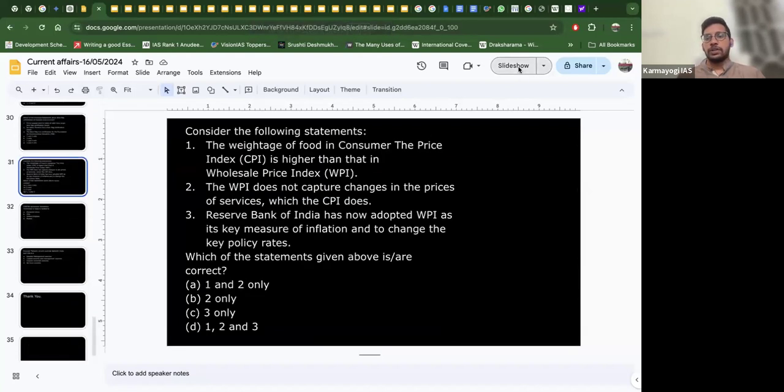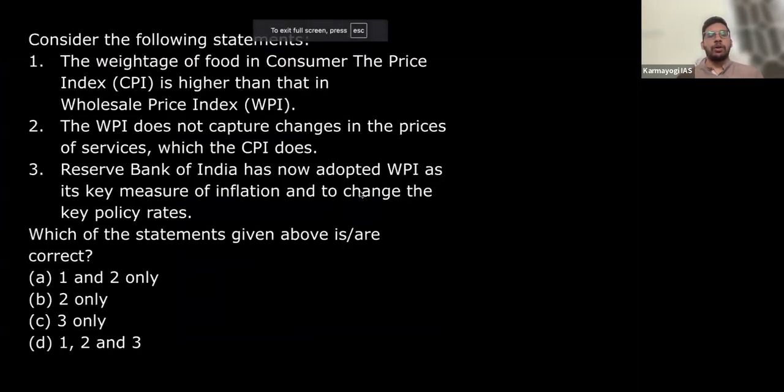Yes, so this is the question. You can see the 2020 question on WPI and CPI. First statement: the weightage of food in the consumer price index is higher than that of the wholesale price index. The second statement: the WPI does not capture the changes in the prices of services, whereas CPI does, right? And the third statement: the Reserve Bank of India has now adopted WPI as its key measure of inflation and to change the key policy rate. The options were 1, 2; 2 only; 3 only; 1, 2, 3, right?